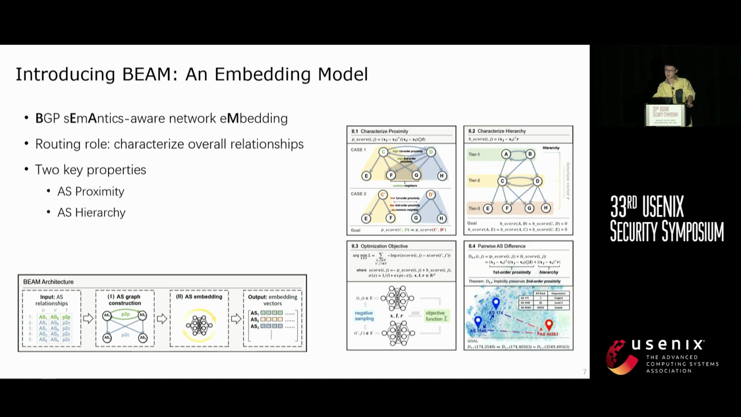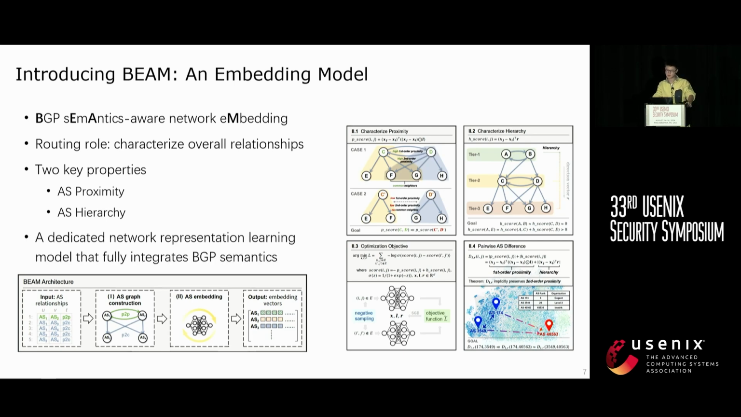This approach allows us to quantitatively compare differences between ASes, thereby reducing routing anomaly detection to detecting significant changes in routing role during a route change. And our work can fully integrate BGP semantics into its representation.